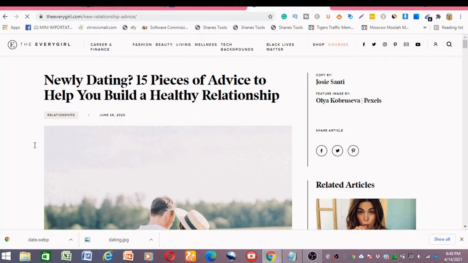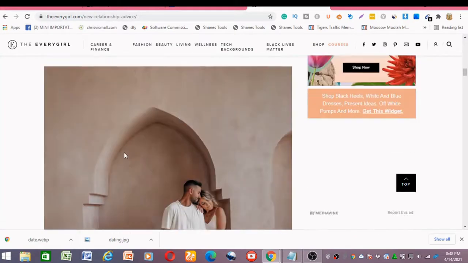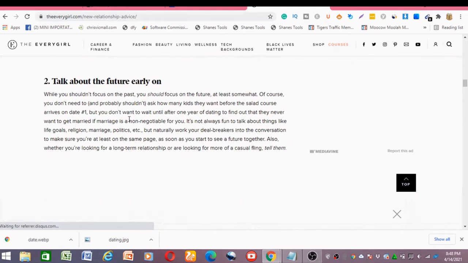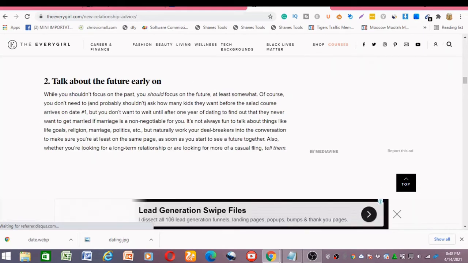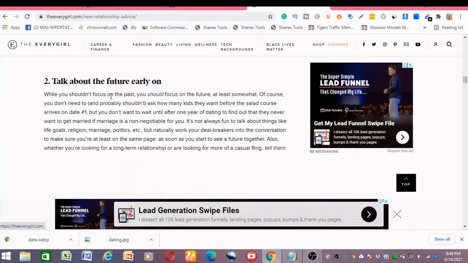So it will pop up 15 pieces of advice to help you build a healthy relationship. So all these are relationship advice. So we are free to use all this. But to use all this, you have to tweak it a little bit, so that you won't fall into copyright issues.